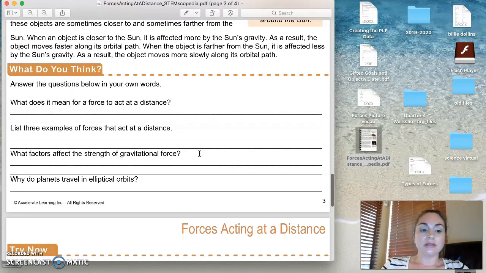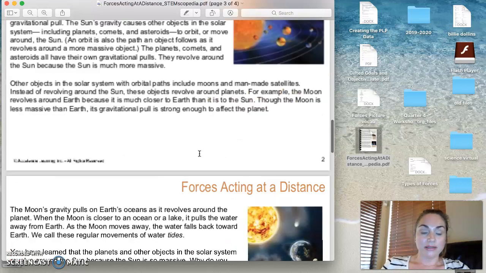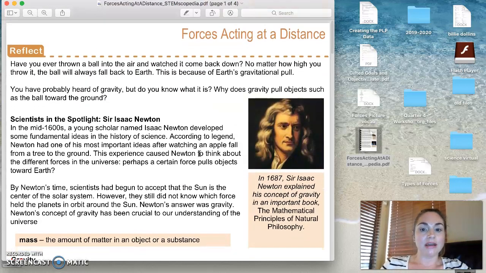These are the questions that we are going to think about and try to answer. What does it mean for a force to act at a distance? List 3 examples of forces that act at a distance. What factors affect the strength of gravitational force? And why do planets travel in elliptical orbits? So I'm going to go to the beginning of the article.